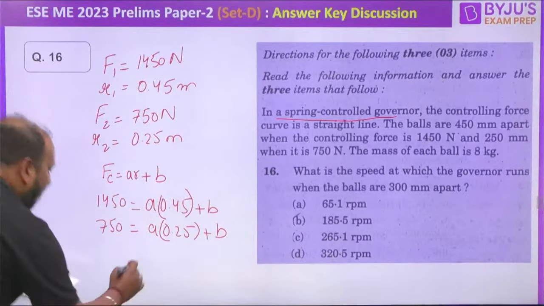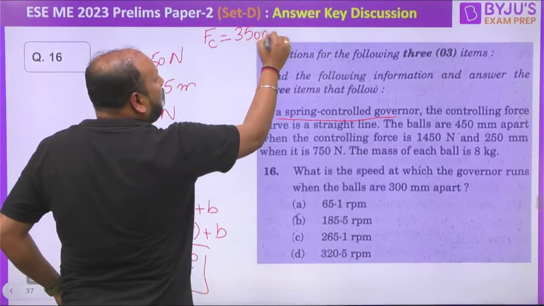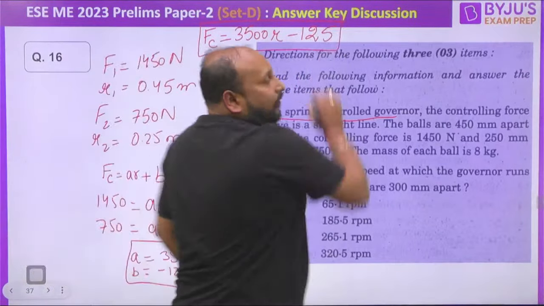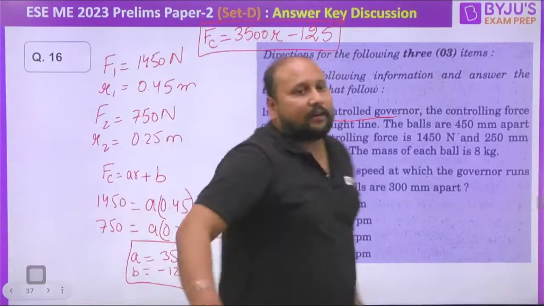We will be getting the value of A. What is A coming? Anyone who has solved? It is coming 3500, and B is minus 125. So try to place this. The final equation is FC is equal to 3500 R minus 125. This is the equation that we are getting. Right? This is what is coming.